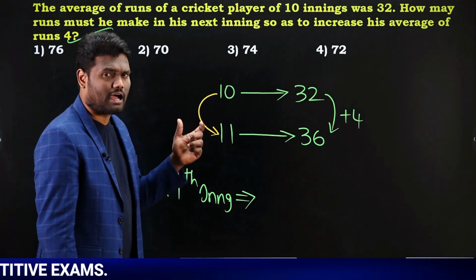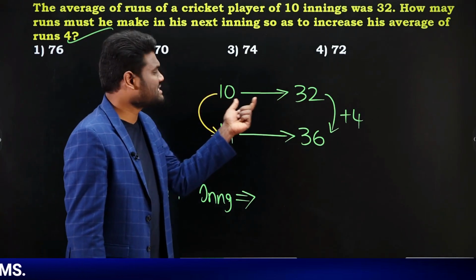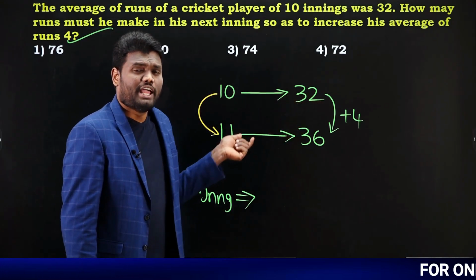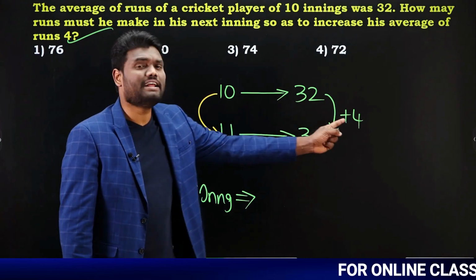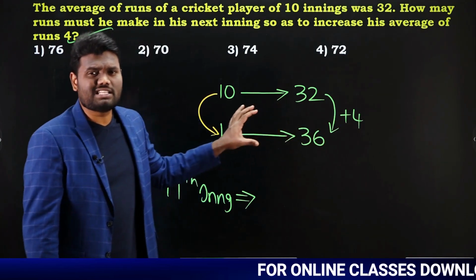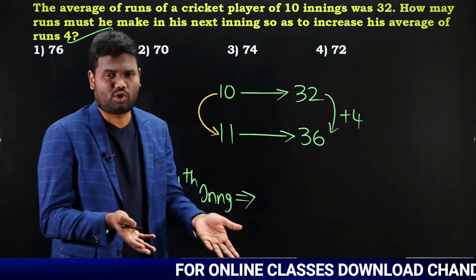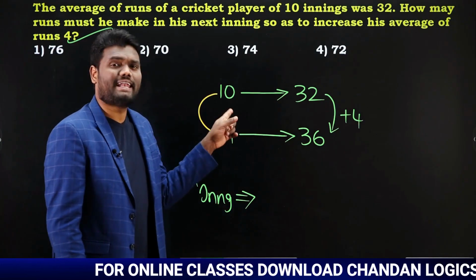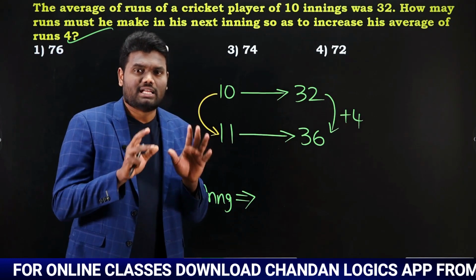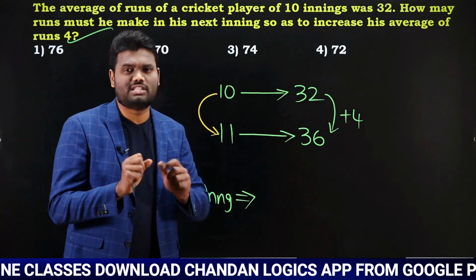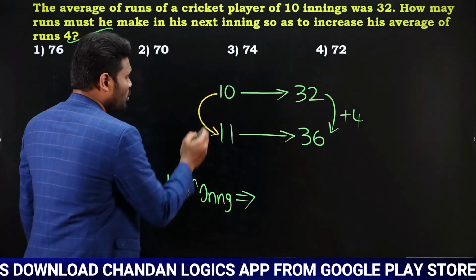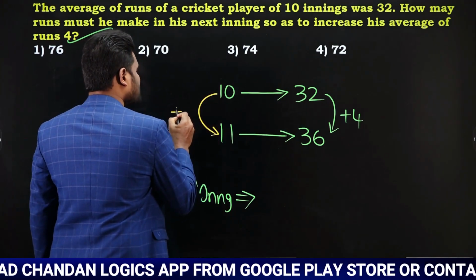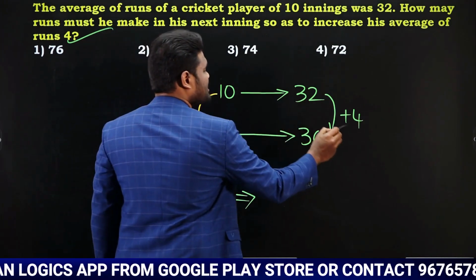Now if you observe clearly, the average of 10 innings is 32. If a new person joins, the average increases by 4, which means this is the same as person joining. Person joining or batting average, both of them will be the same. Just the question terminology is different, nothing more than that. So 10 became 11, which means plus 1. Similarly, this is plus 4.